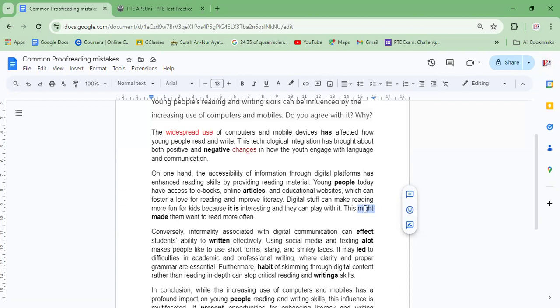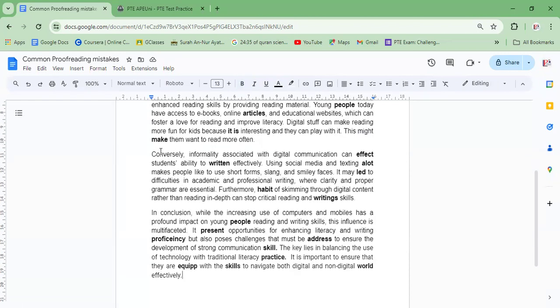When a modal verb like might, may, shall or will is used, the following verb should be in its base form. With might, with may, with all modal verbs, we always use first form or base form. So in the given case, it is make, not made. So that's the reason.